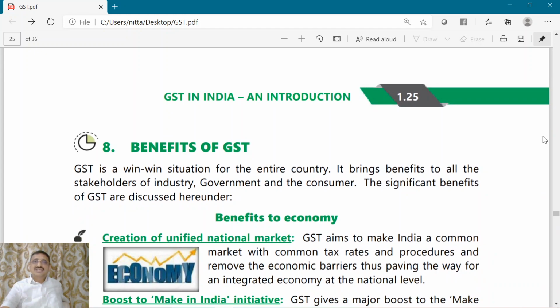The benefits of GST, which is our next topic, we will deal with in our next class.